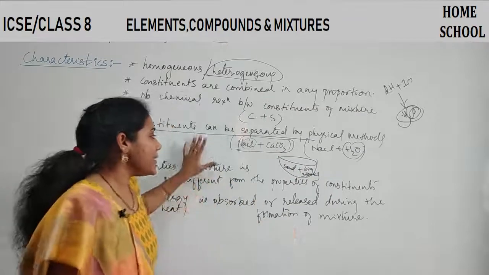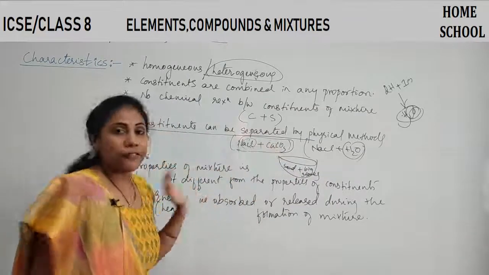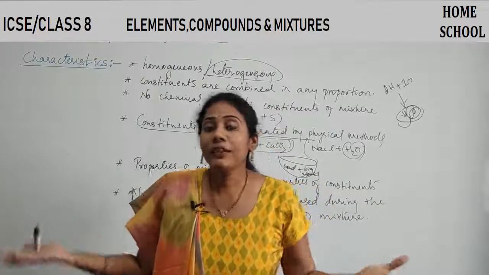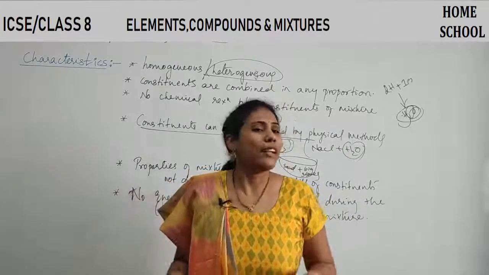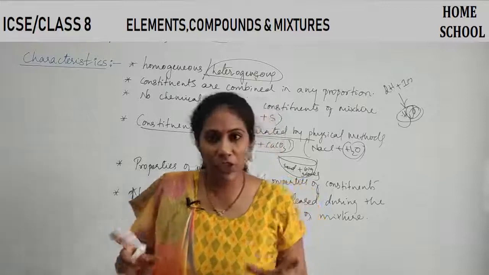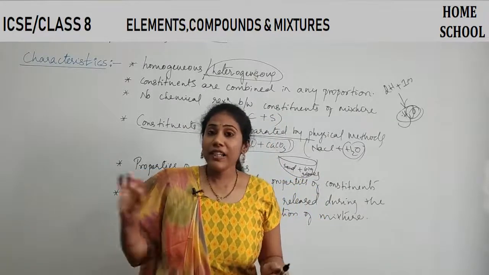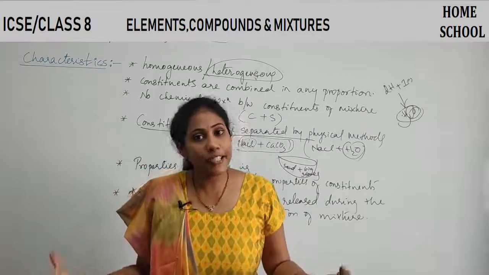This is another major difference. You must be able to figure out the differences between mixture and compound. That is one important question for your level. Clear? Fine.